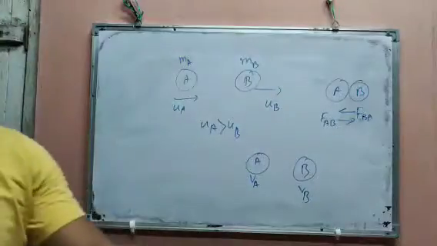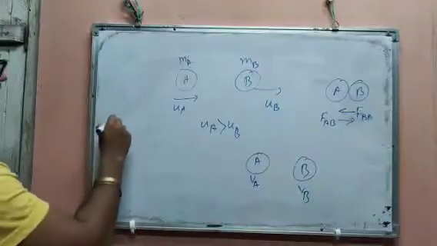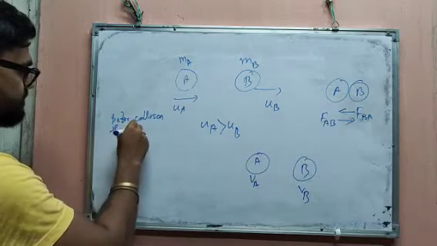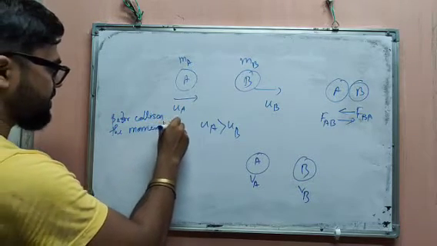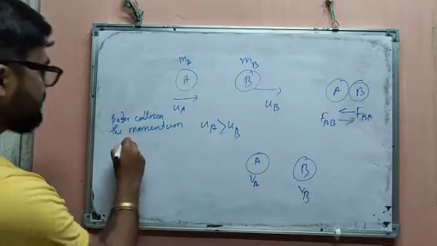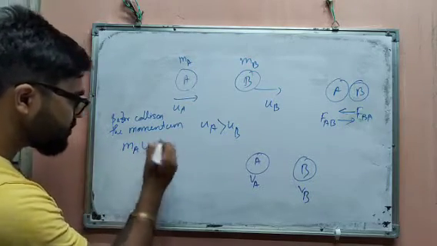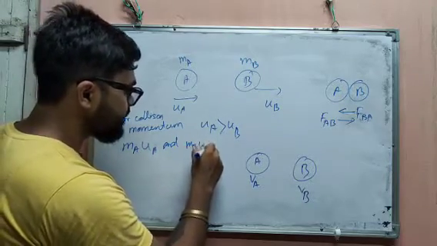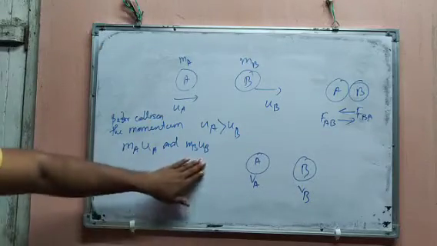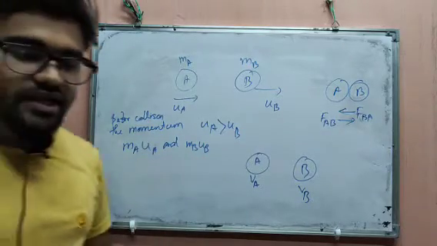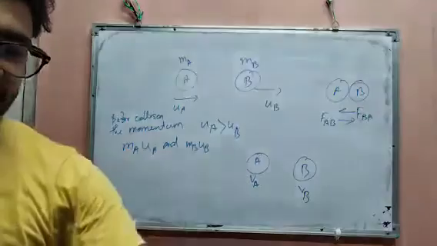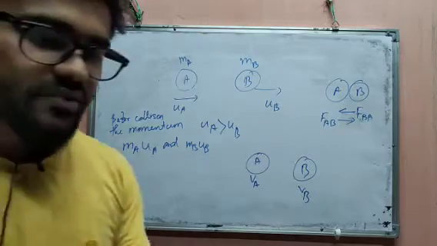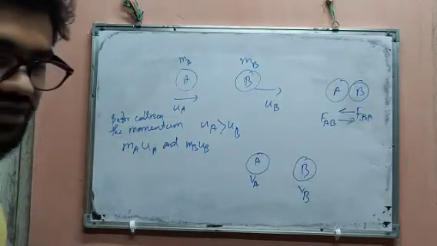Before collision, the momentum of these two objects is MA UA and MB UB. Before collision the momentum of the object will be what? MA and UA. Then what will happen? The rate of change of momentum. Now we are going to say like this, therefore the total momentum will be what?